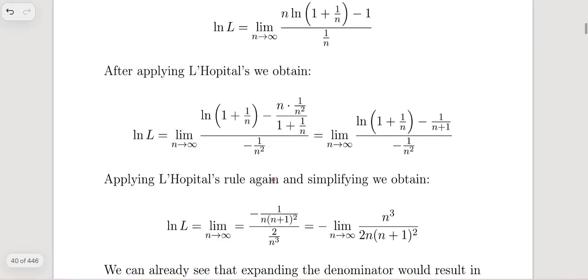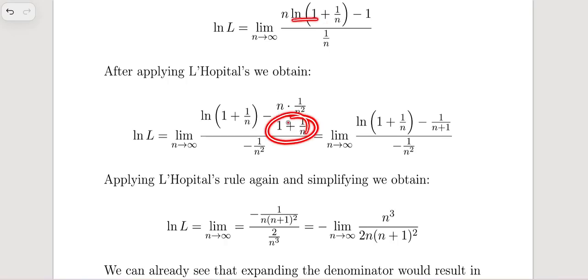And now what he did is take the derivative of the numerator and the denominator. The derivative of n is just 1, so the first part is this. And next we would have the derivative of this part.